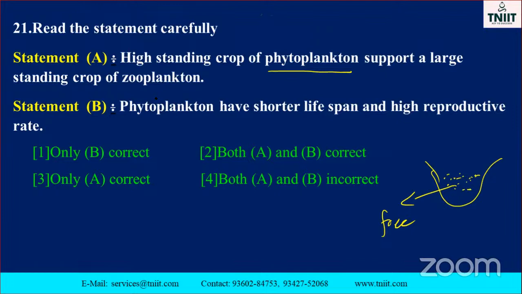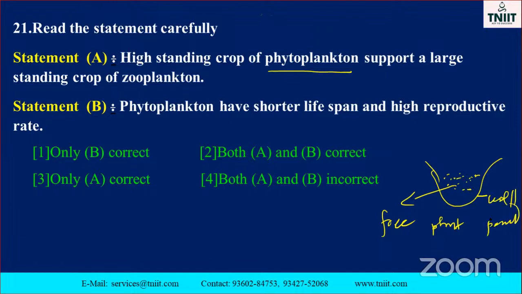Okay, zooplankton. So this is the correct one, because you know the phytoplanktons are mostly present in the middle of the pond, or well, whatever it may be.